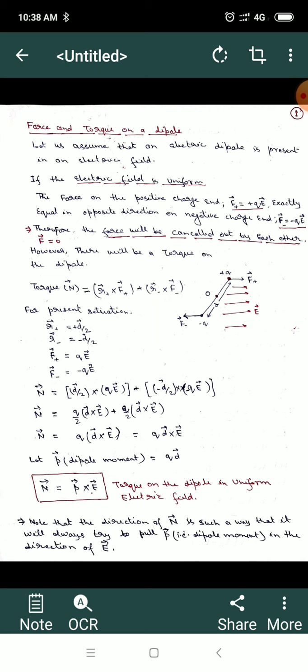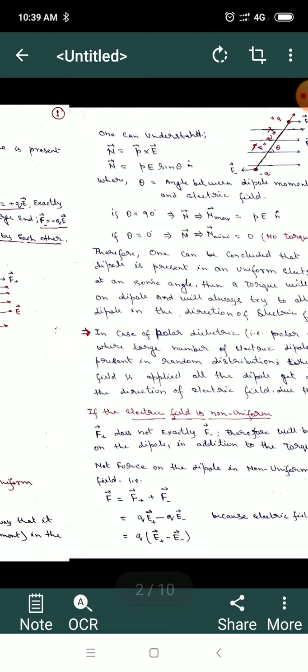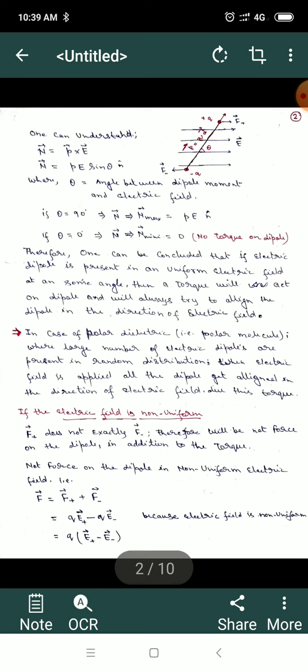Note that the direction of the torque is such that it always tries to pull the dipole, that is the dipole moment p vector, in the direction of the electric field. We can write p cross E in more detail: the torque vector n is equal to p cross E, that is pE sine theta n cap. This equation tells that the vector n is always perpendicular to the direction of p vector and E vector.